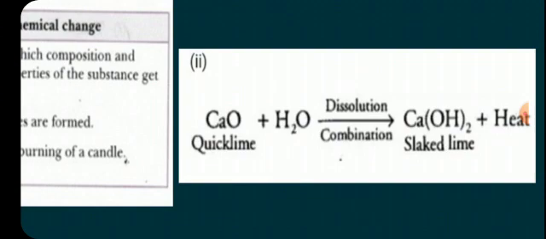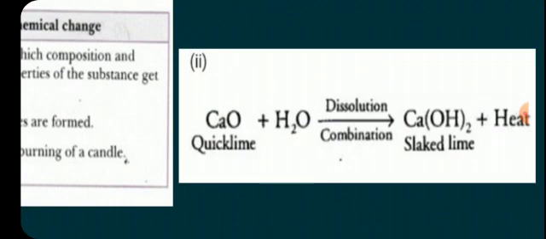Calcium oxide, when it is dissolved in water, forms slaked lime and heat is generated. Quicklime has a molecular formula calcium oxide CaO, and water has molecular formula H2O. When 56 gram of quicklime is taken in a conical flask and 18 gram of water is poured in it, calcium hydroxide, that is slaked lime, is formed and heat is generated. Slaked lime is used as whitewash to paint walls of houses.